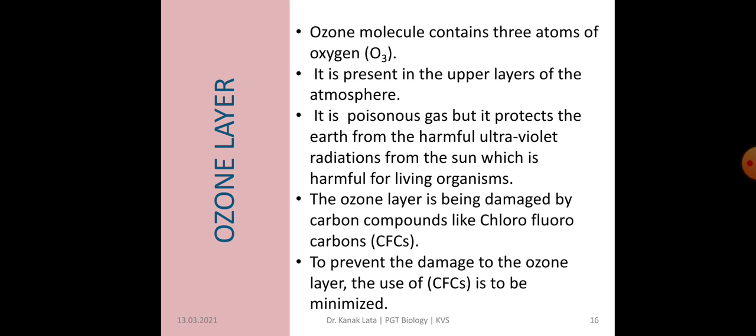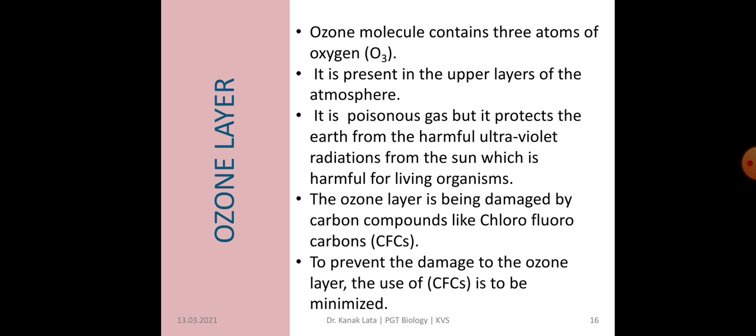Now the next topic is the ozone layer. What is ozone? How is it formed? Whenever ultraviolet falls on molecular oxygen, it gets split into atomic oxygen, O plus O. And when this atomic oxygen combines again with oxygen, it forms the three-atom form of oxygen, that is ozone. It is present in the upper layer of the atmosphere. Though it is a poisonous gas, it helps in protecting the earth from harmful ultraviolet radiations coming from the sun. These ultraviolet rays are very harmful to living organisms. So it acts as a shield over the atmosphere.